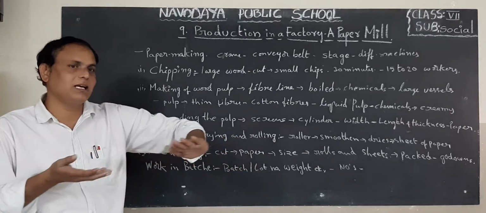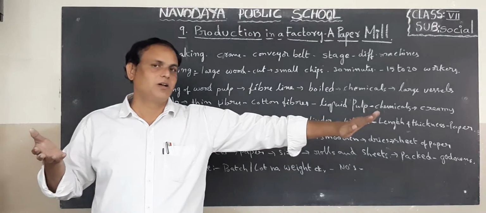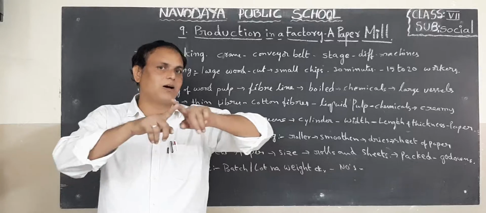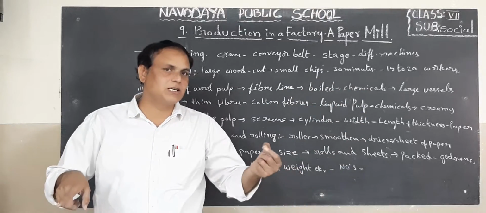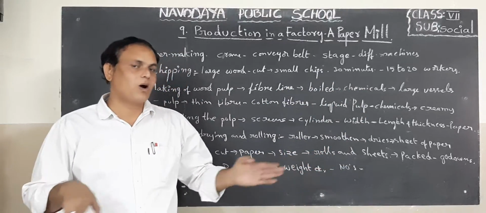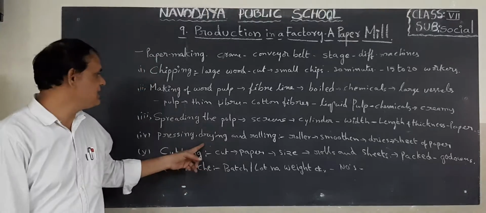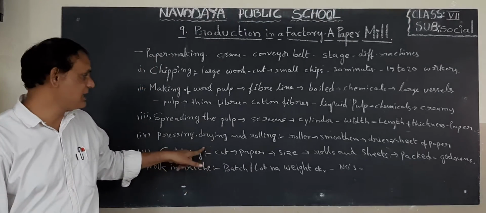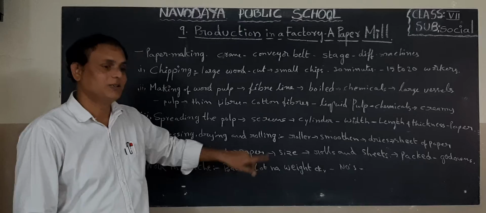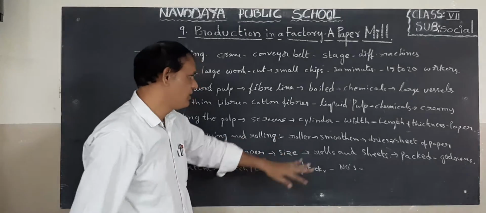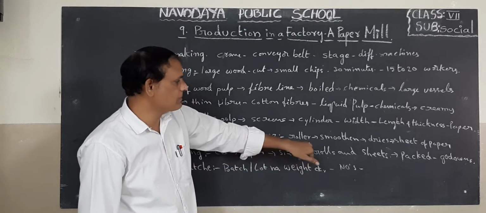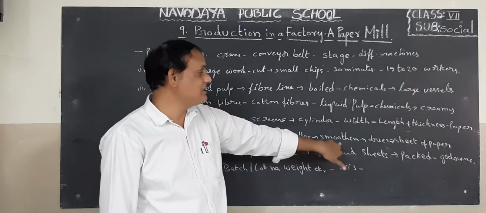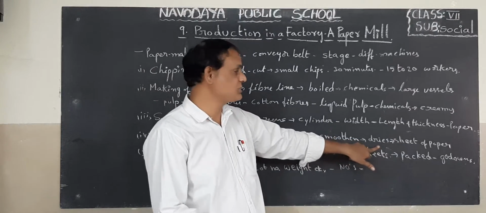When they are spreading like a thin sheet, they will measure the width, length, thickness, etc. What happens at the next stage? Drying. After drying, they will roll the paper sheet. When they are rolling with a smooth one, they will dry up all the sheet.